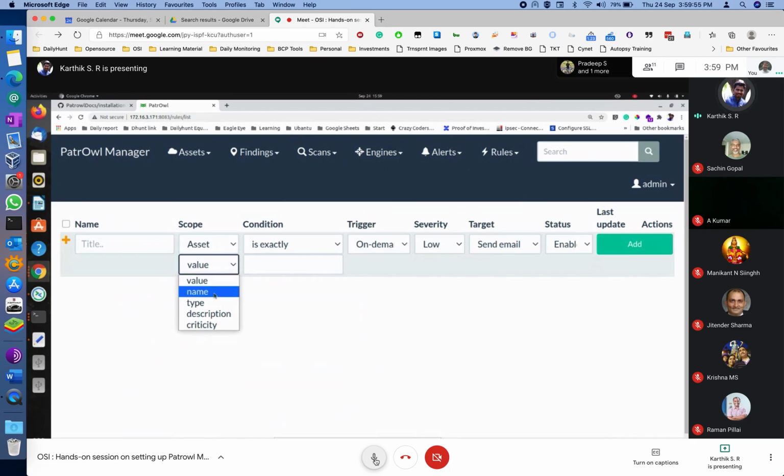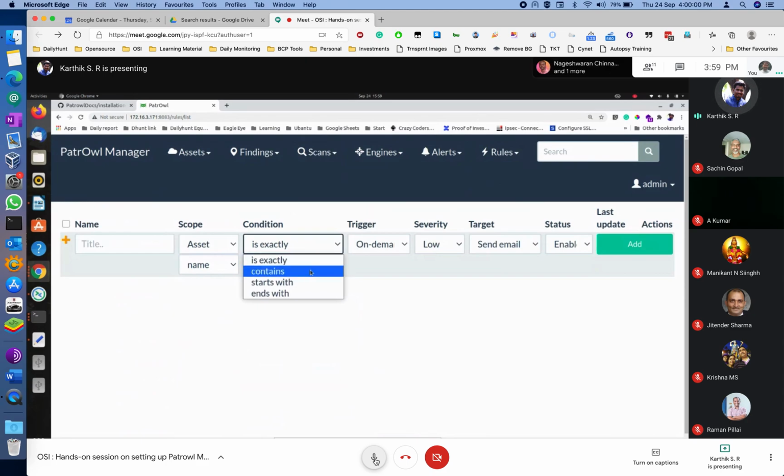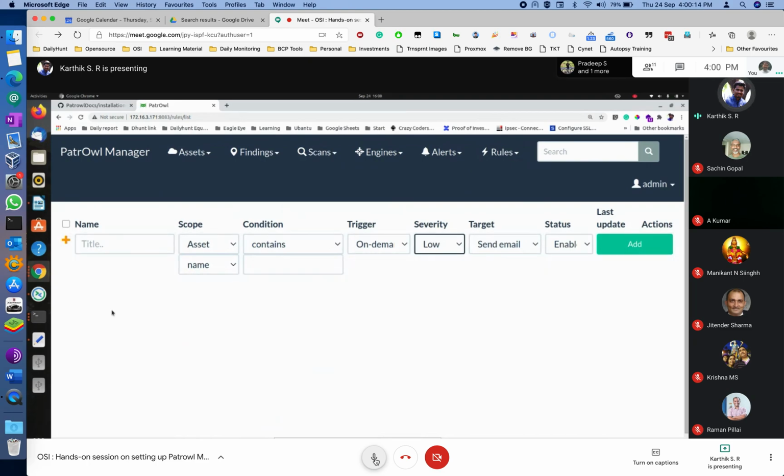For example, if the name is exactly equal to something, if you are searching for any particular or known vulnerability, you can give that condition and trigger a mail. Since nothing is there, I'm not able to display it.